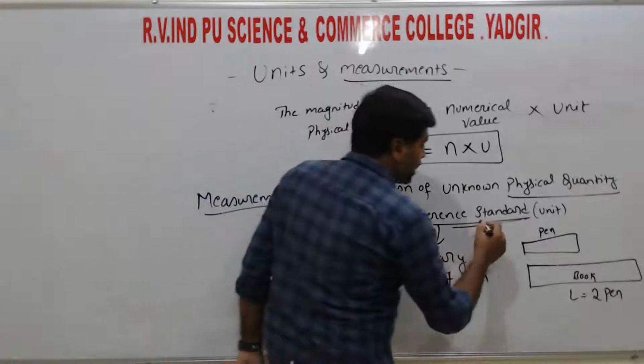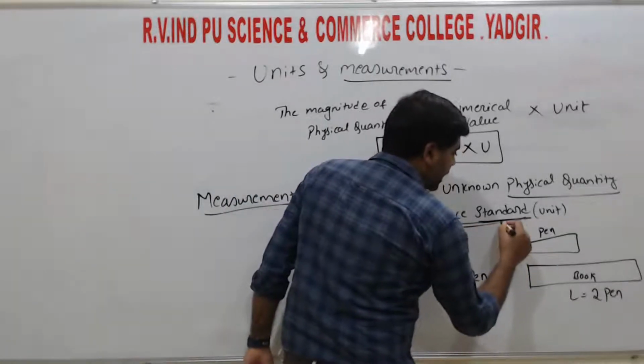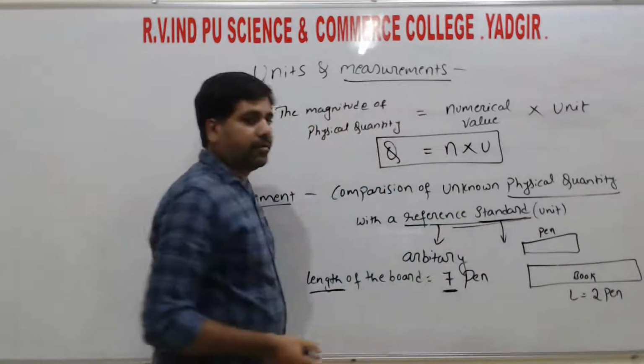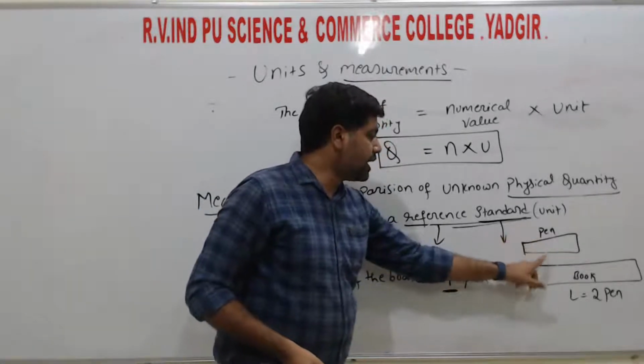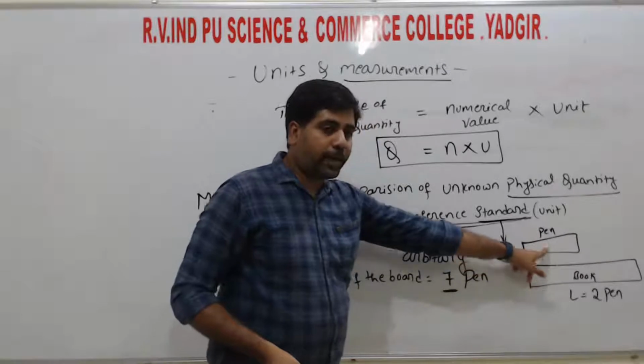So for this standard, the characteristics of the standard, here I am considering only for the example purpose, I have taken this standard as pen, right?